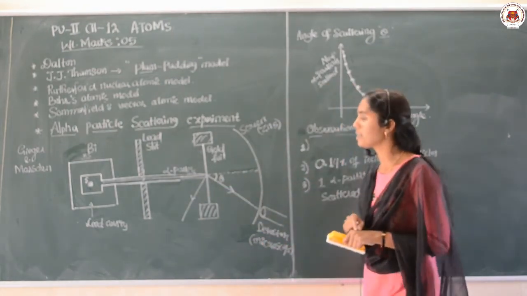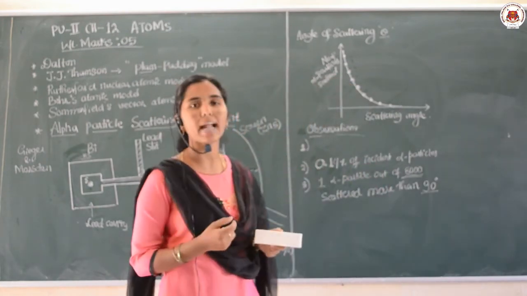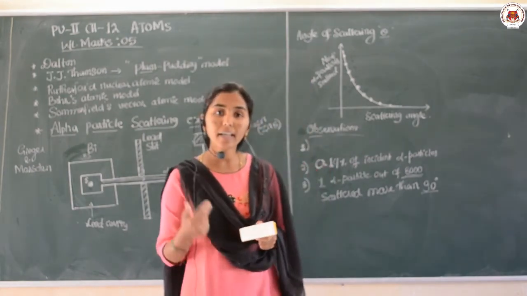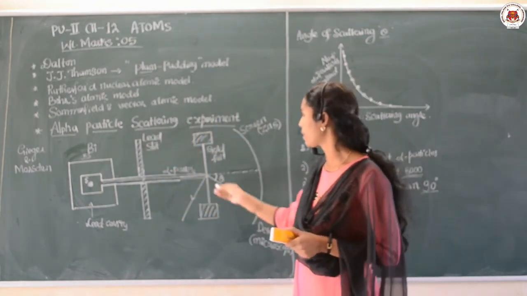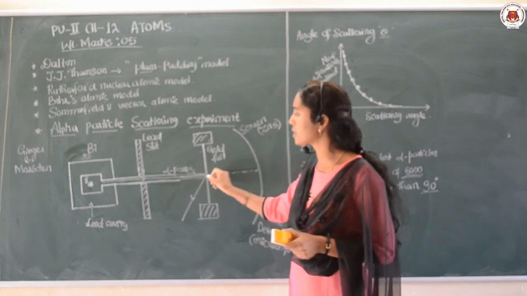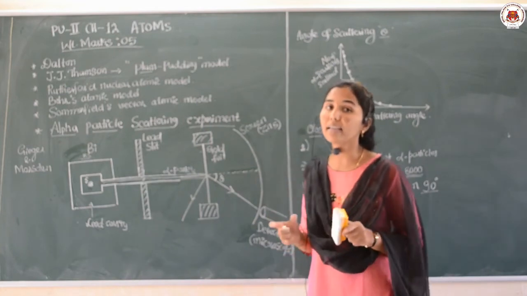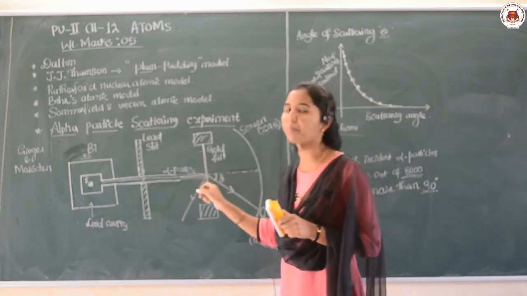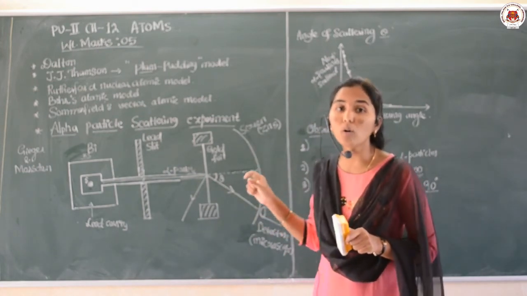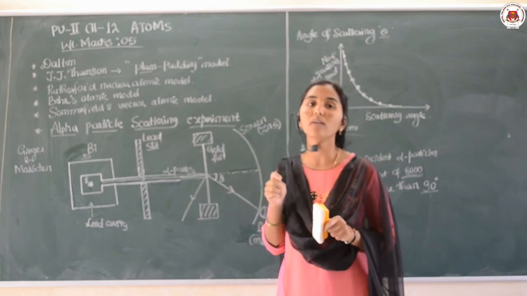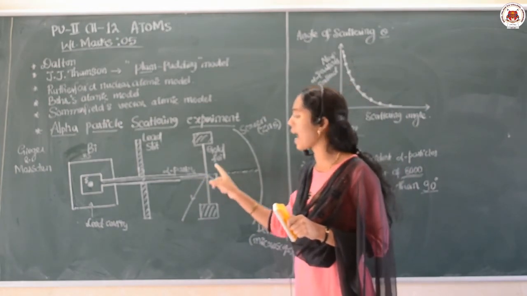Seeing this, Rutherford argued: how is it possible to scatter the alpha particles directly backward, that is, to come back in the same direction they were incident? That needs a strong repulsive force, and that can happen only when the gold atoms have a strong positive charge at their centers.